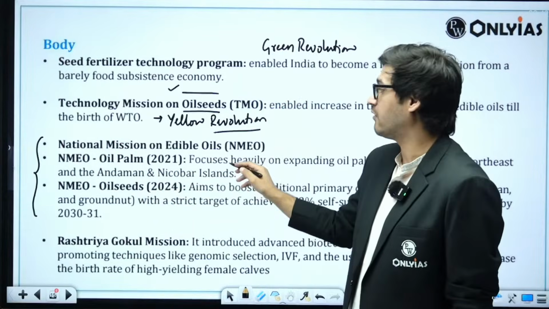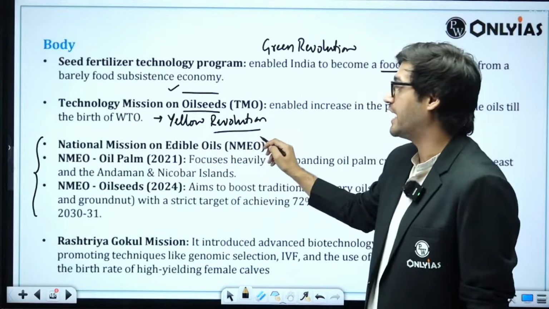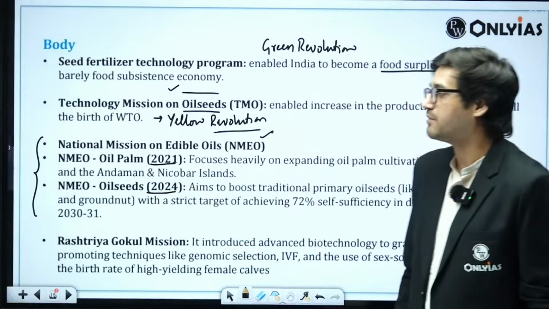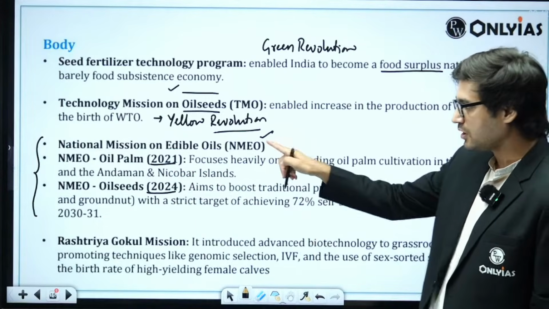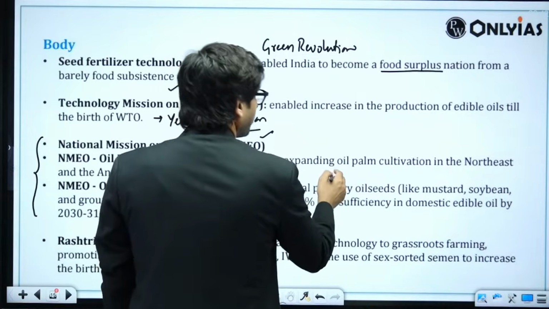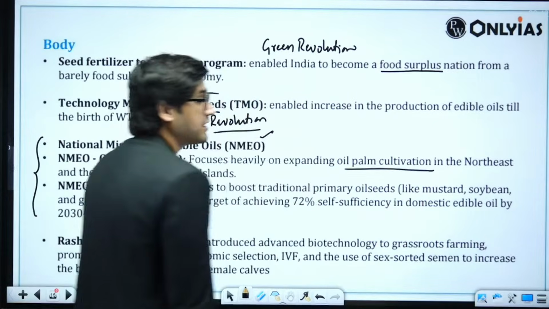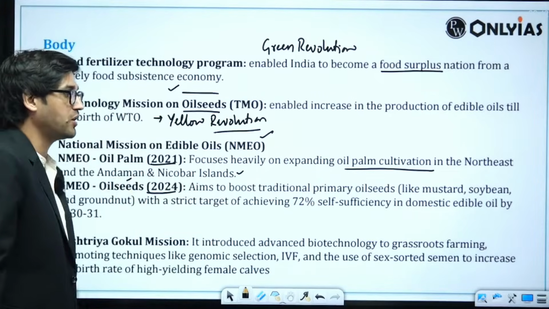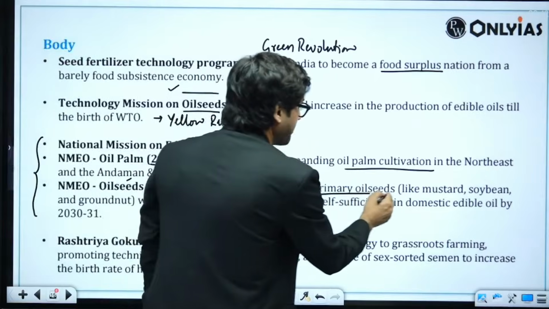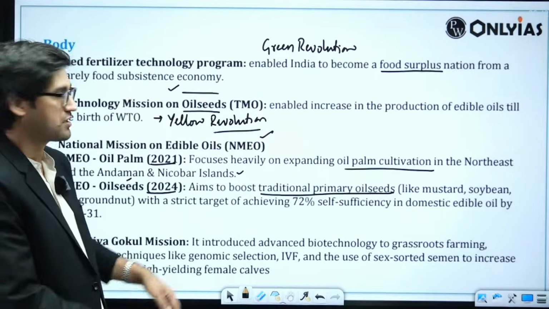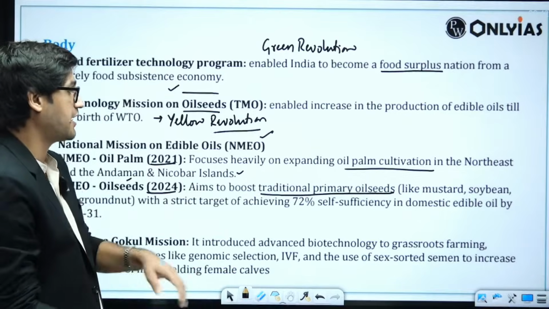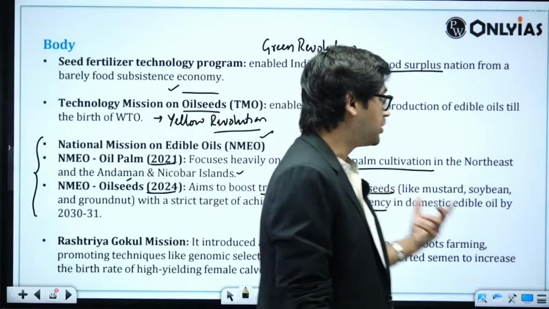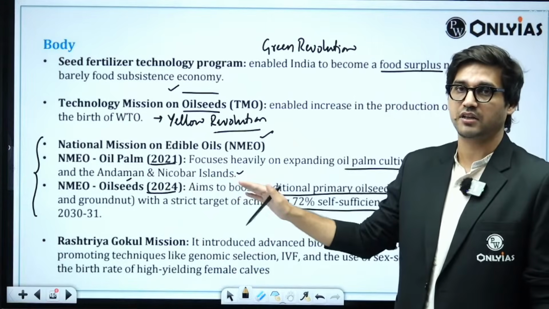But of late, we have also started the National Mission on Edible Oils, oil palm, the National Mission on Oilseeds, then NMEO 2024. What does this one focus on? Focuses heavily on expanding oil palm cultivation, especially in the Northeast and Andaman and Nicobar Islands. And what does this mission focus on? Boosting traditional primary oil seeds like mustard, soybean, groundnut, with a strict target of achieving 72% self-sufficiency in domestic edible oil by the year 2030 and 31.